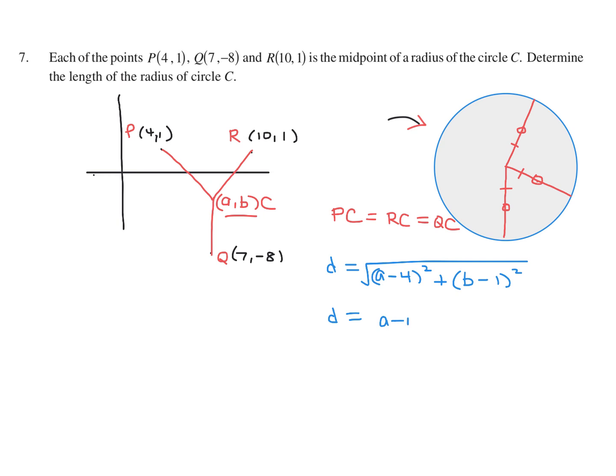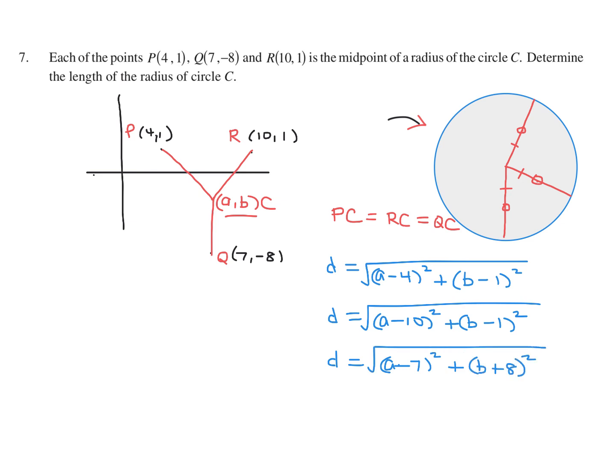A minus 10 squared plus B minus 1 squared, all under the square root sign. The next one, QC, A minus 7. Yeah, A minus 7 squared. And then B plus 8, because it's minus minus. And there you go. Okay, so all these three are equal to D.